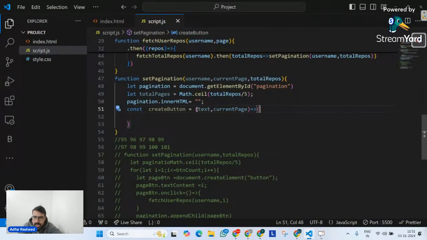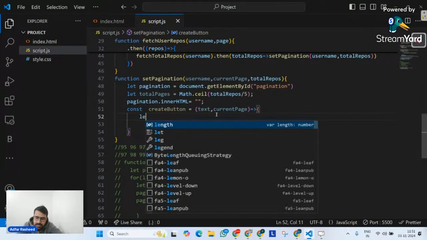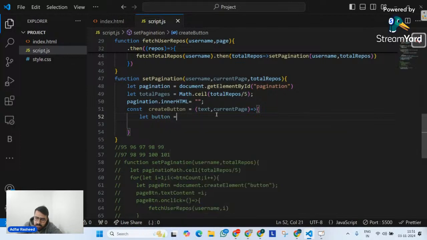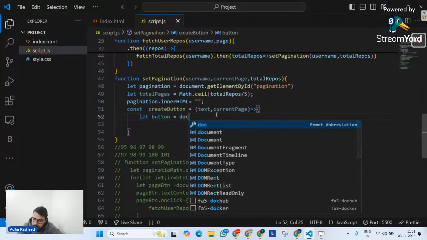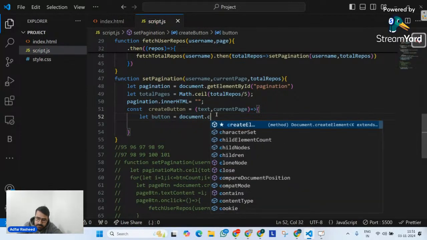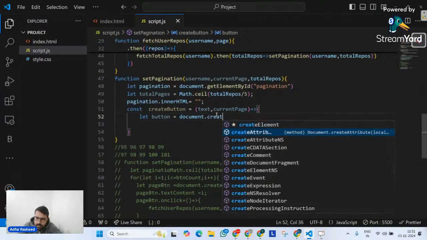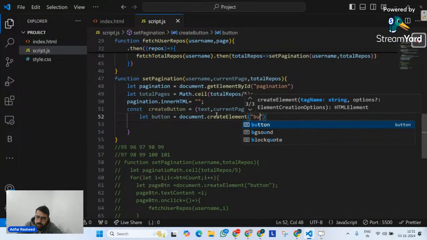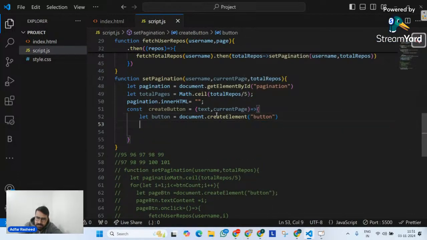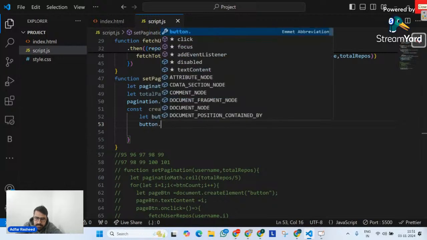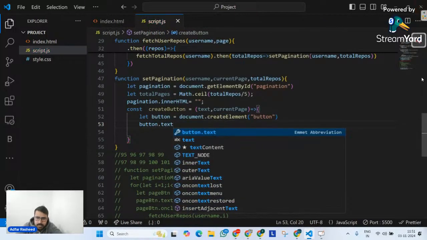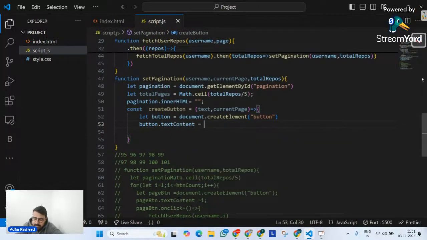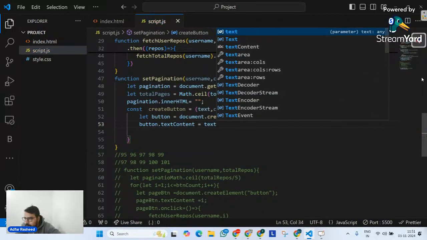Okay. And then over here, I will simply say, let btn, my button, be equal to, on my document, please create an element. Sorry, createElement. And inside this element, I want you to create a button. Done. Finally, after that, for this button, I would want you to set its text content as text, which is being passed to this argument.